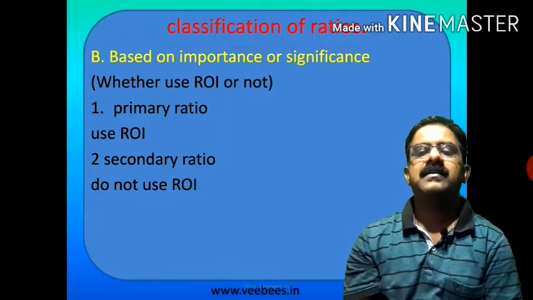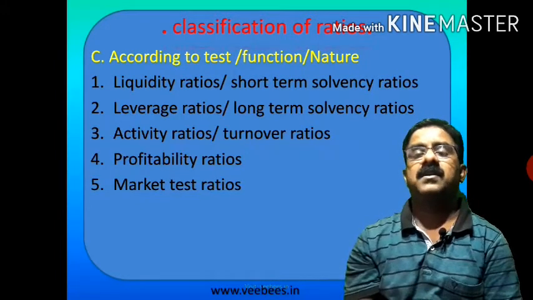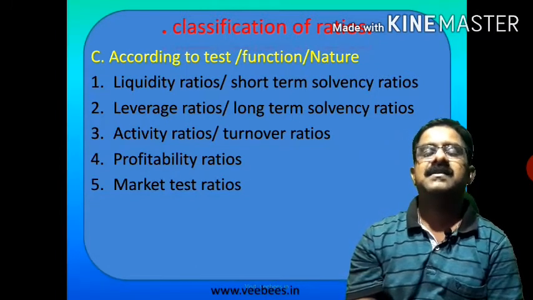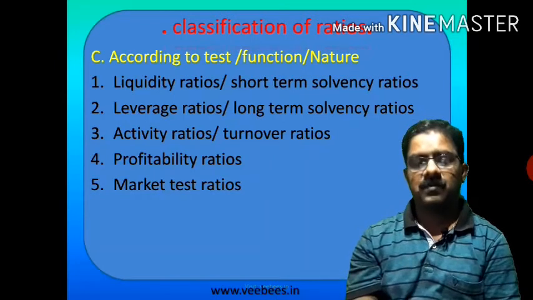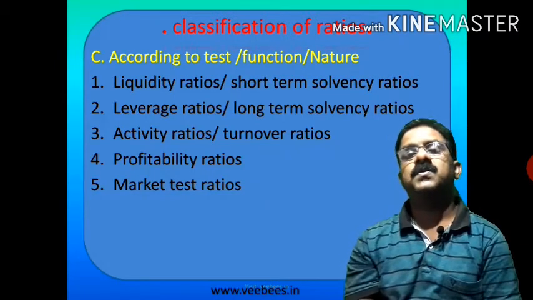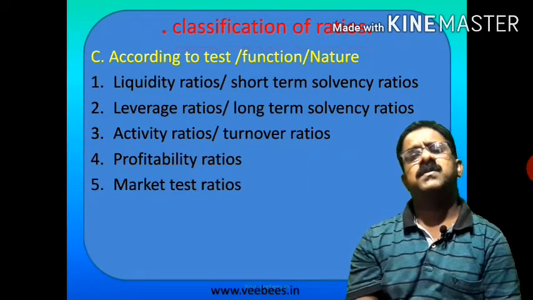Then the next classification is according to the test or function or nature of test. This is the main classification. It includes first one, liquidity ratios. Liquidity ratios are also called short-term solvency ratios. It identifies the short-term solvency position of the company.